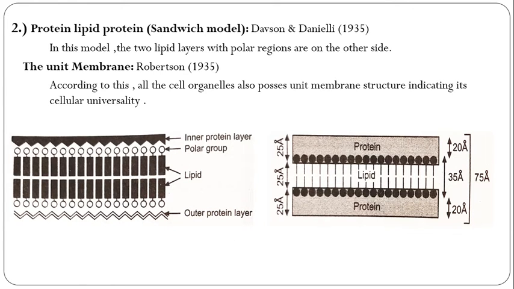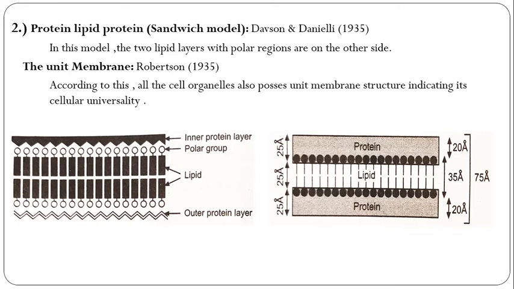Protein, lipid, protein. That is the sandwich model. In this model, the two lipid layers with polar regions are on the other sides. And this model, the unit membrane. Robertson proposed his unit membrane model in 1935 for plant and animal cells.